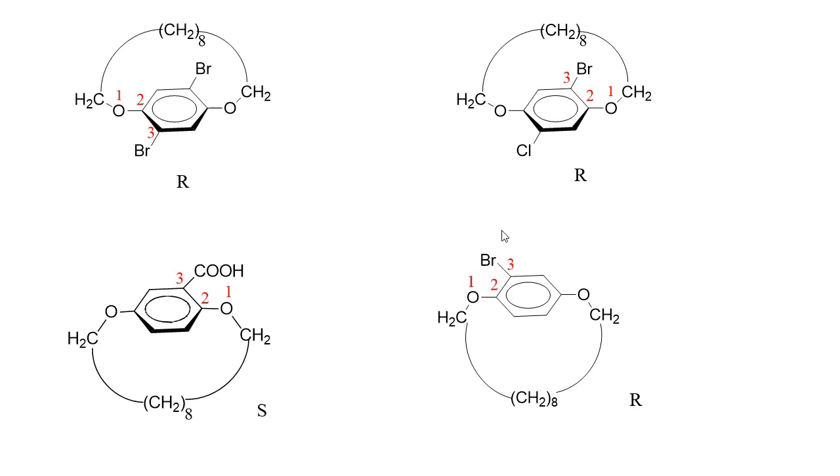Here it is S, but the pilot atom is below the plane. So the actual configuration will be R, right?